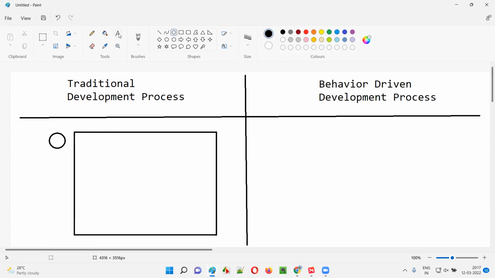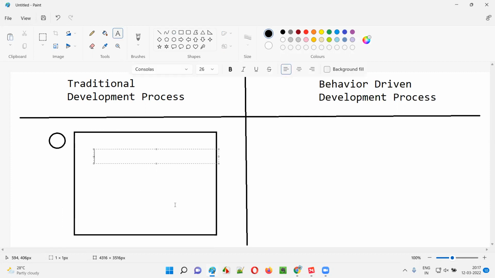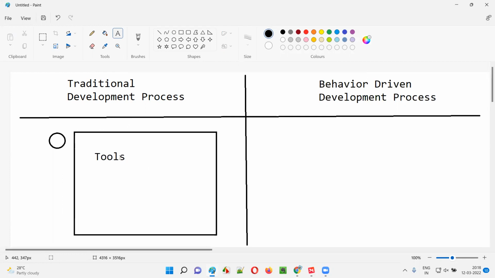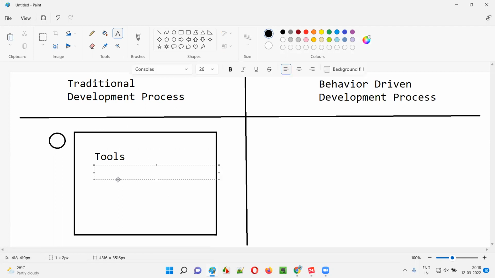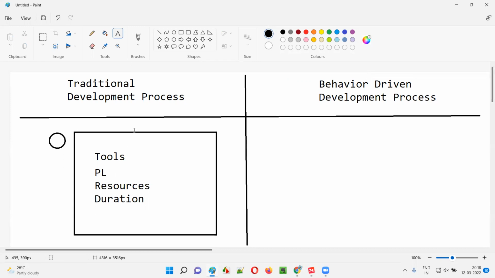If the traditional development approach is followed, the project team will focus on tools. What tools we have to use. As part of planning, they'll decide which tools and which programming language they have to use for developing the software, what resources and skill set are required, and how much duration is required for completing the project, and so on. This kind of stuff will be discussed as part of planning.